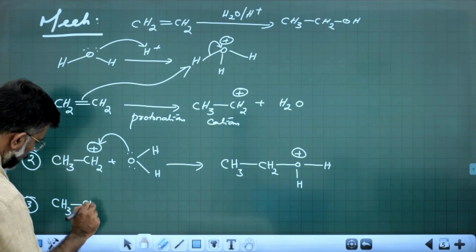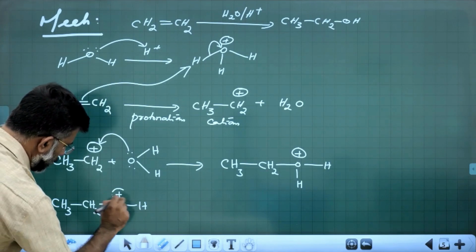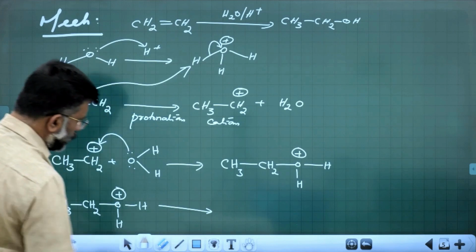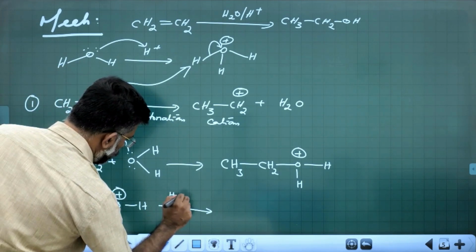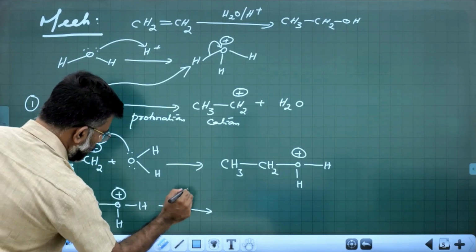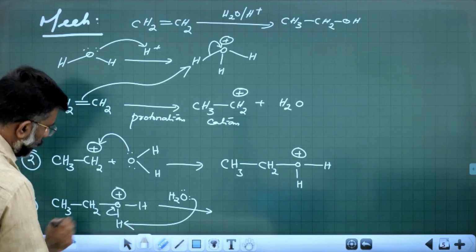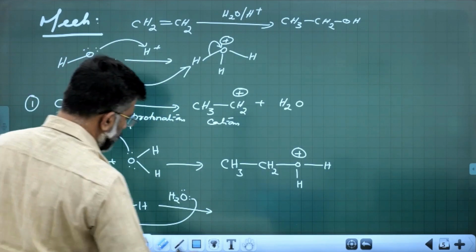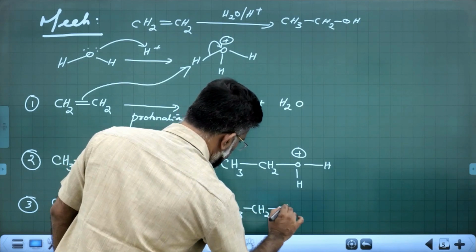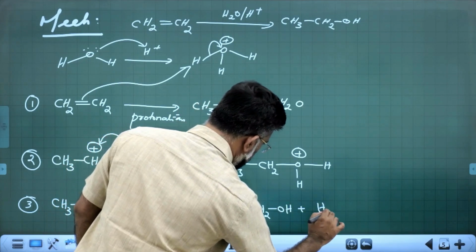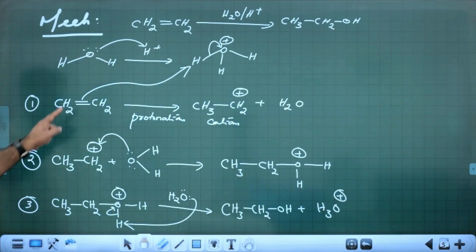This undergoes deprotonation. This molecule is attacked by a water molecule. You see, this O will attack this proton, and this electron is transferred to oxygen. You will get CH3CH2OH plus H3O plus.